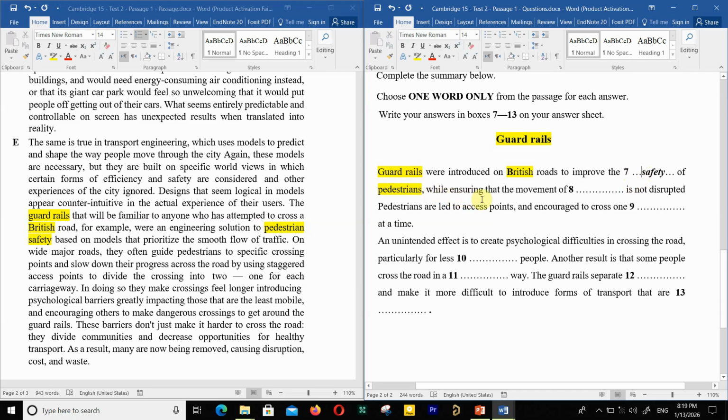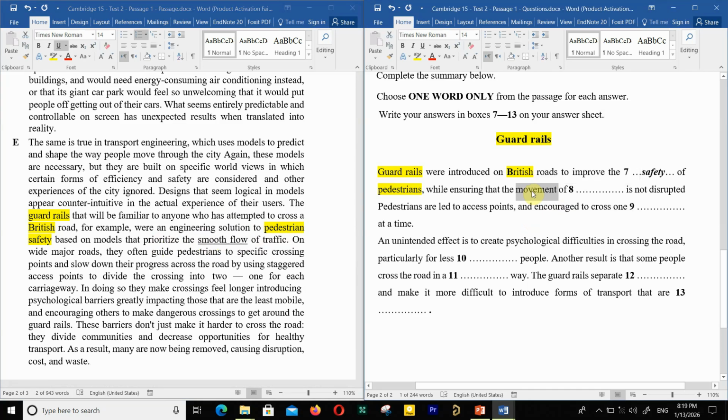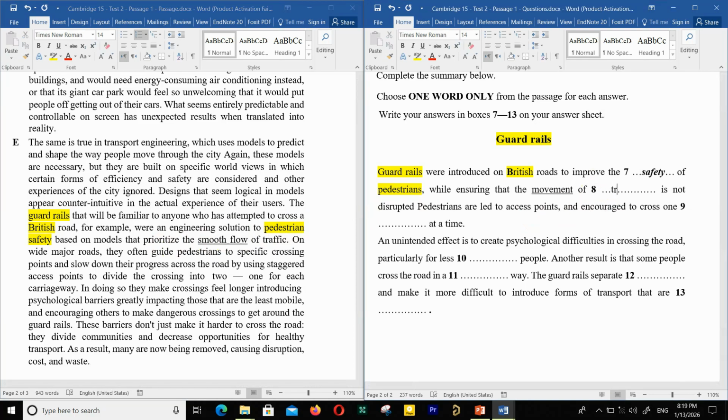So, while ensuring that the movement of what? Here it says that based on models that prioritize the smooth flow of traffic. A smooth flow means movement. You see how they paraphrase it? Movement of traffic. Traffic, double F. Be careful about the spelling again. All of the time I just emphasize this: be careful about the spelling.